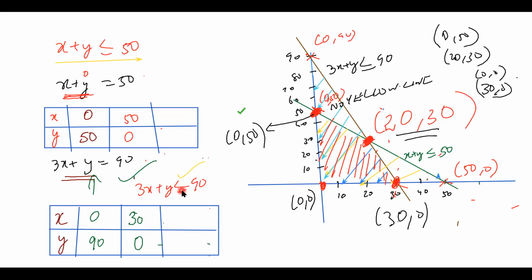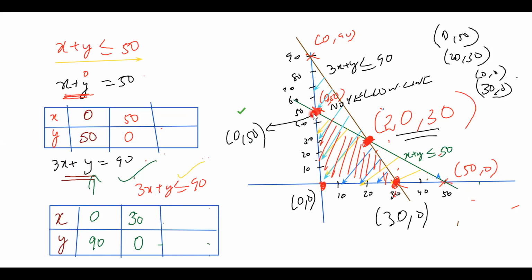Similarly, I drew this also. Then less than or equal to, and both are less than or equal to. Green in the sense I put a yellow line here, less than or equal to. Green symbol. This one I took a blue symbol. But here I cannot find any yellow symbol, so this is not the shaded part. Here I cannot find any blue symbol, so this is not a shaded part.